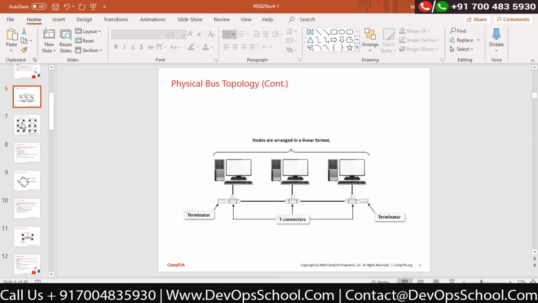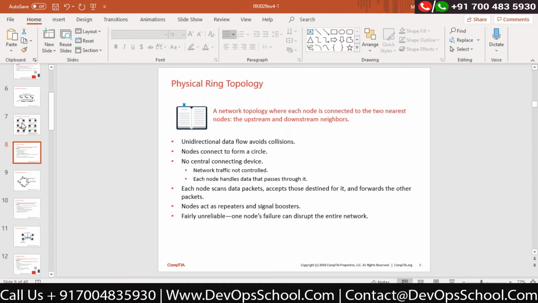But we would like to find a better solution to avoid such a scenario, because this kind of physical bus topology will not be sufficient to handle big networks. If I would like to create a big local area connection, it would not be so efficient. Correct? So the next topology would help you in certain conditions, that is called a ring topology.